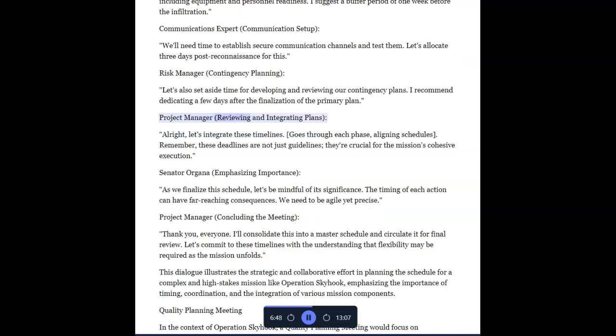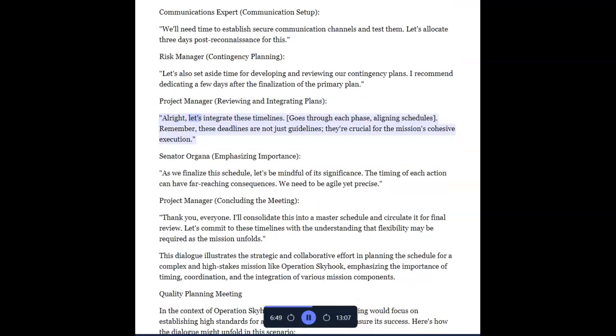Project Manager, reviewing and integrating plans. All right, let's integrate these timelines. Goes through each phase, aligning schedules. Remember, these deadlines are not just guidelines, they're crucial for the mission's cohesive execution.